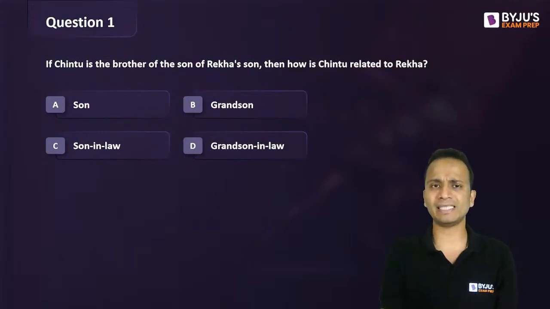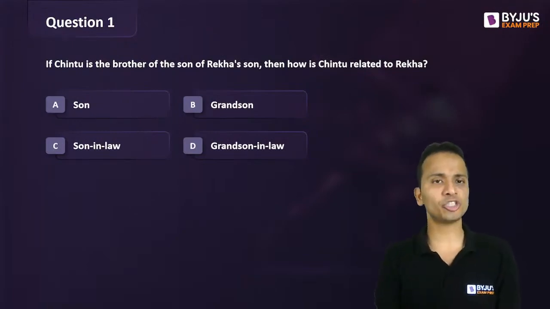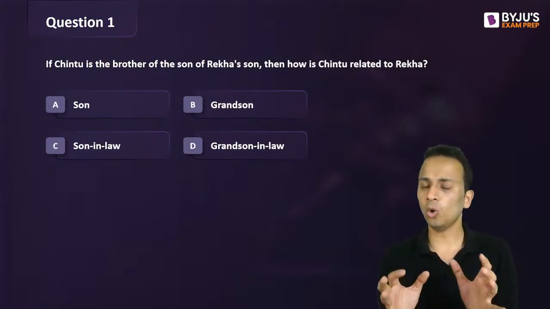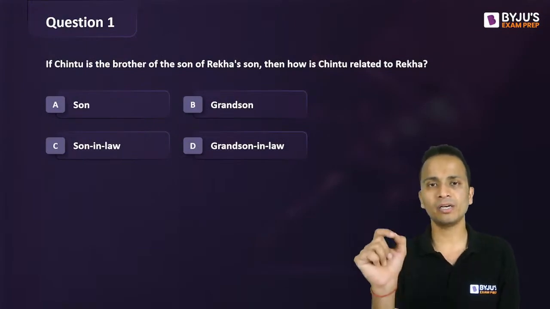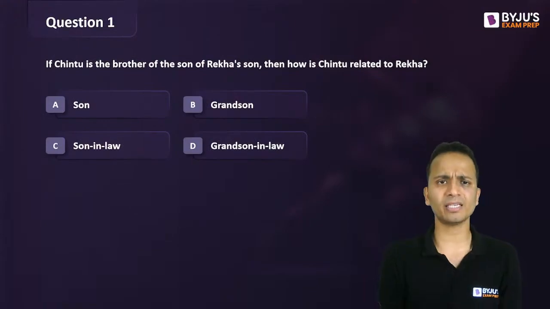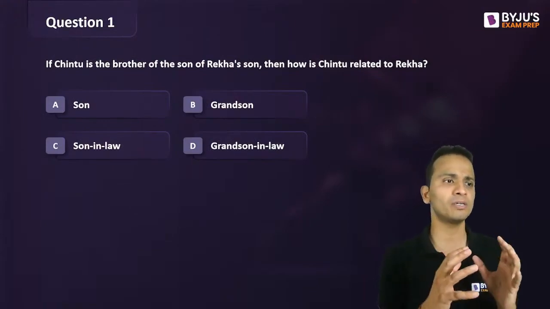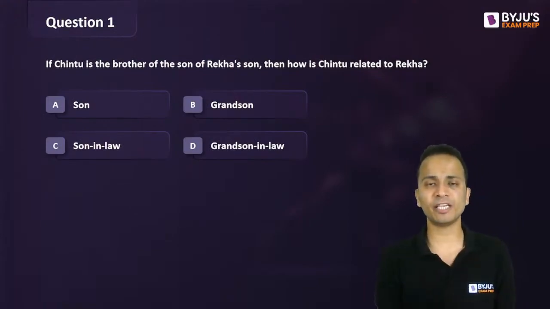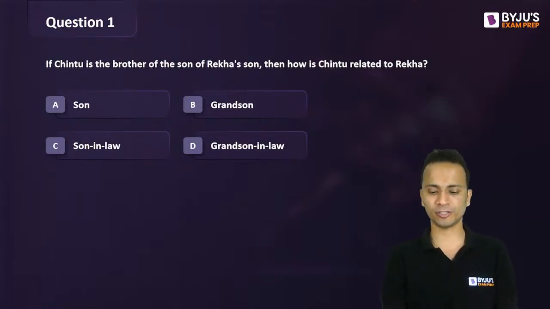I'll be taking examples, and in other sessions as well, we'll be taking a lot of questions on blood relations. Basically, blood relations questions you can tackle in only one way, by drawing the family tree. If your family tree is accurate and you have proper symbols for everything, then it will be easier for you to solve these types of questions.